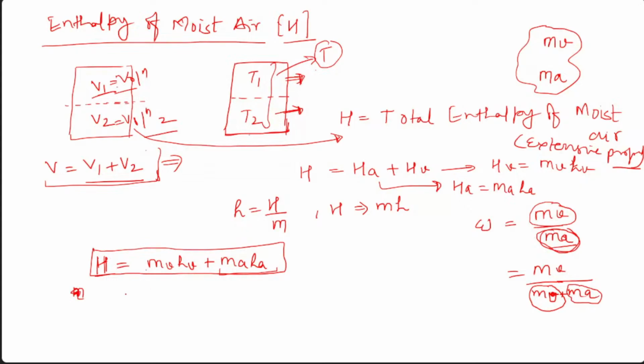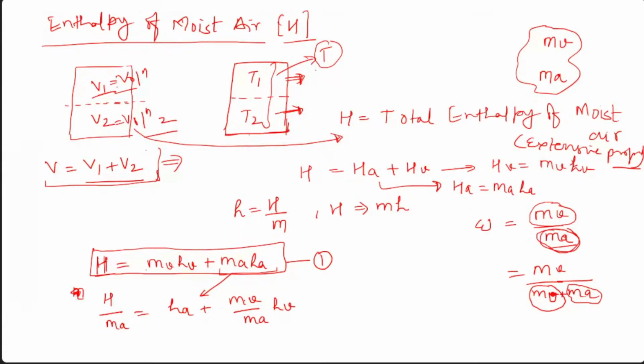So similarly here, if we divide this whole equation, let's say this is equation 1, we can divide by ma: h divided by ma equals ha plus mv by ma times hv.